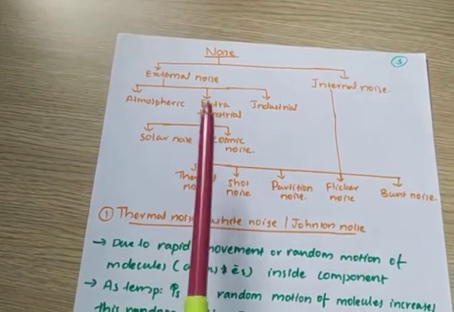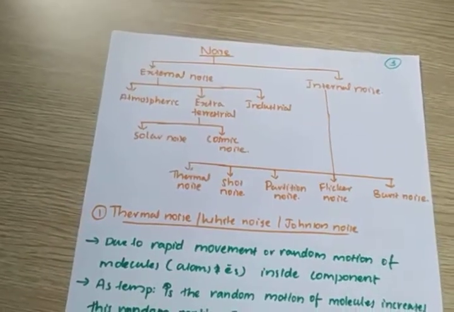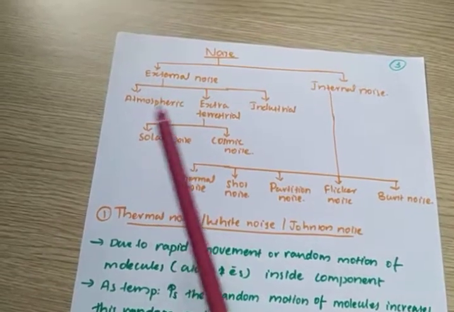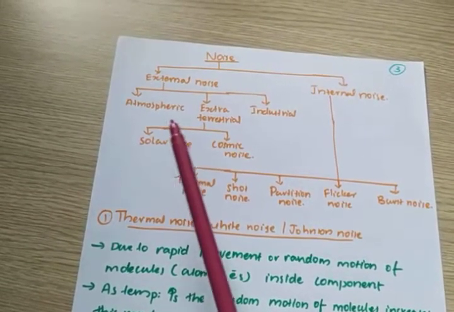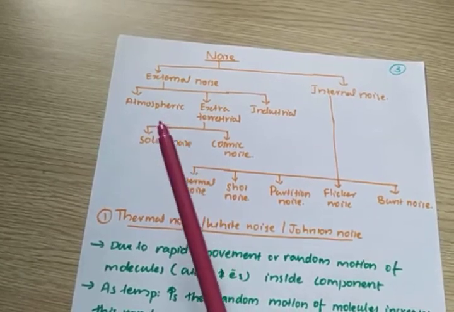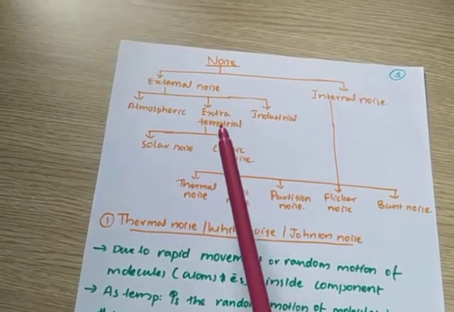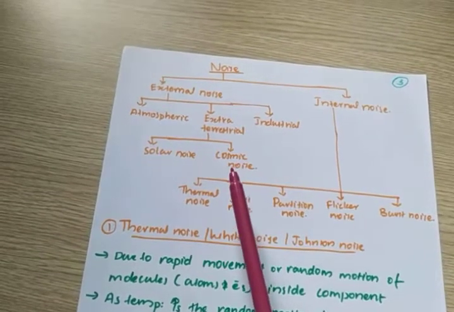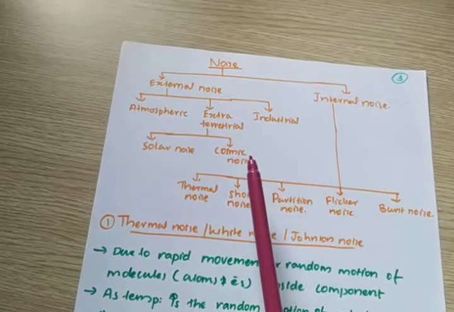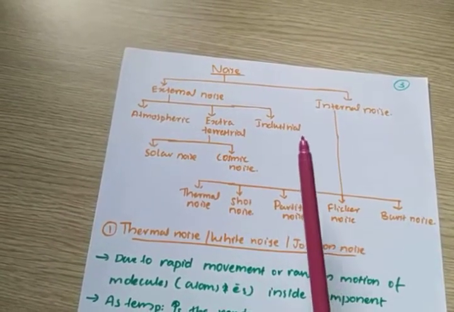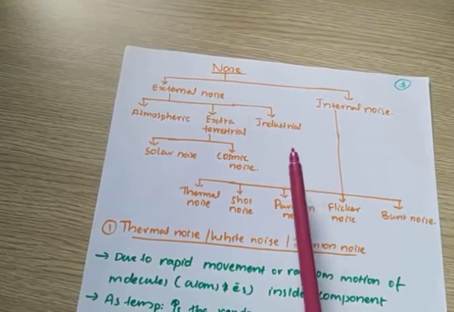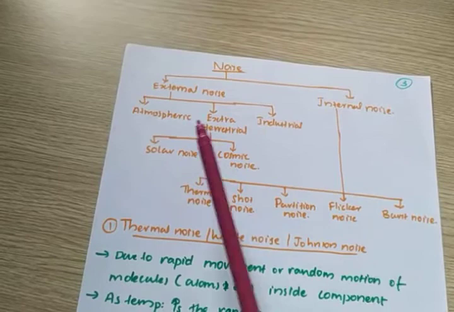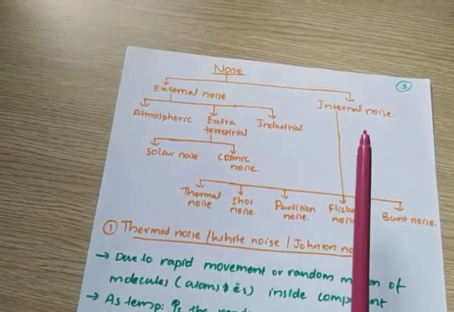These come under external noise. Atmospheric noise means noise from the surrounding atmosphere. Extraterrestrial noise includes noise coming from the sun, that is solar noise, and cosmic noise, that is noise coming from other galaxies. Next is industrial noise, coming from industrial areas. Next is internal noise. So the main classification is external noise and internal noise.